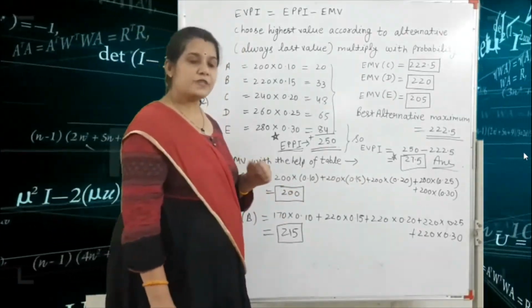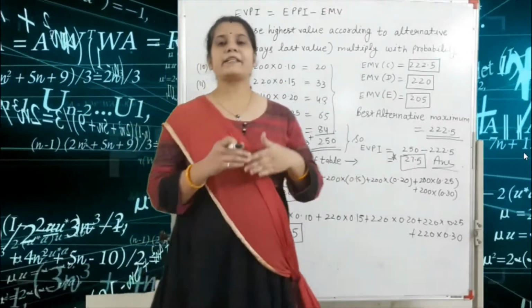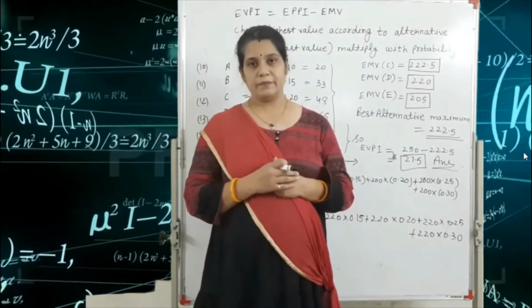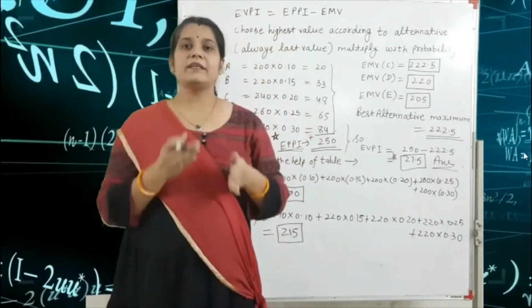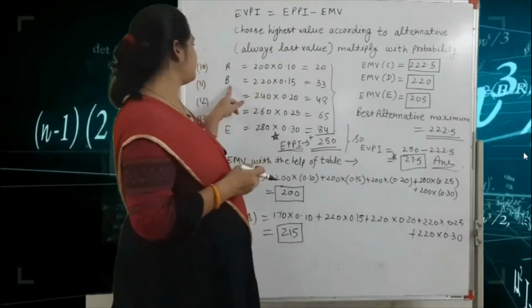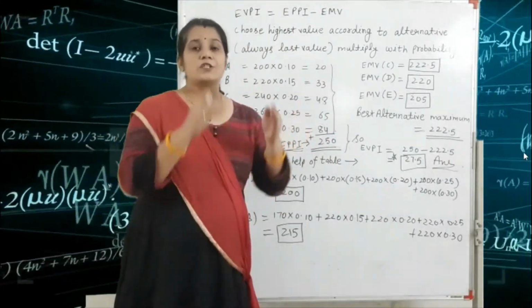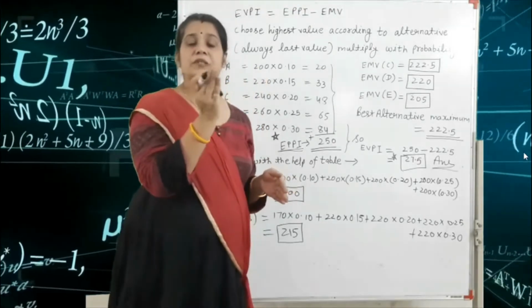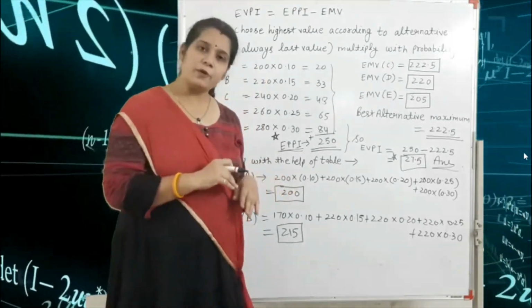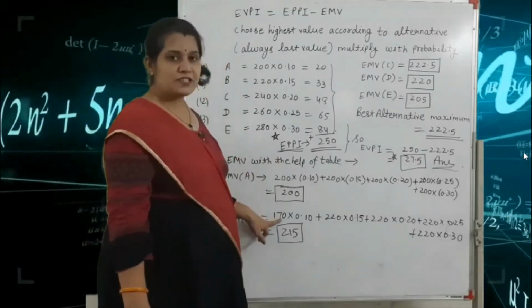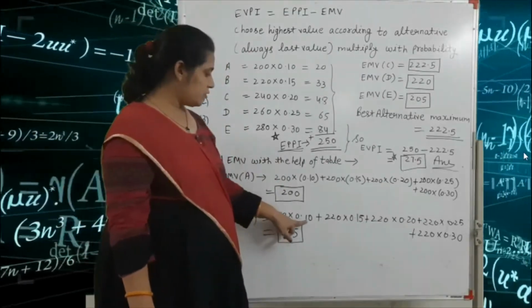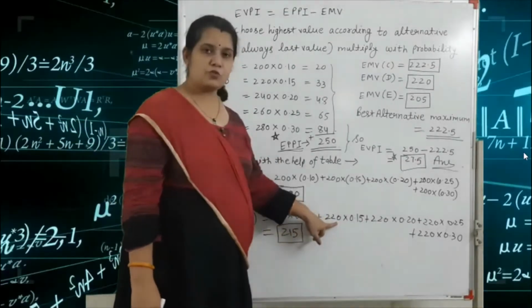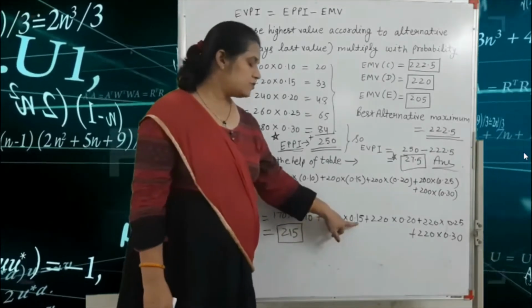Next we find the expected monetary value for B. You choose the 11 column, because 11 corresponds to the B alternative, and multiply according to the probability. The first value is 170, so 170 into 0.10. The second value is 220, so 220 into 0.15.